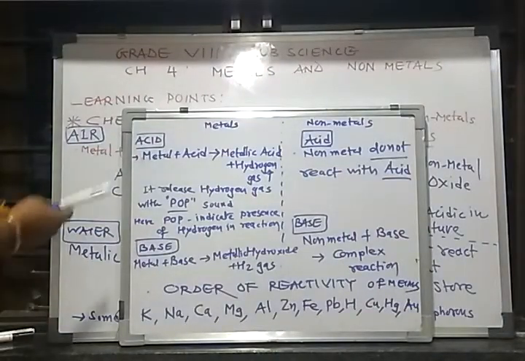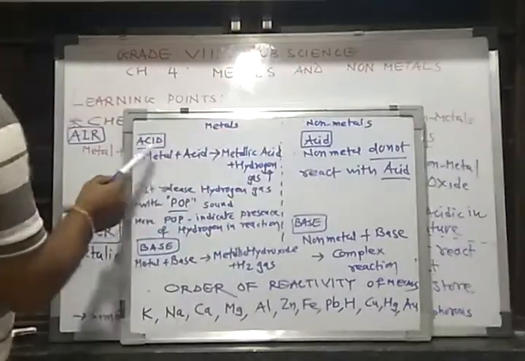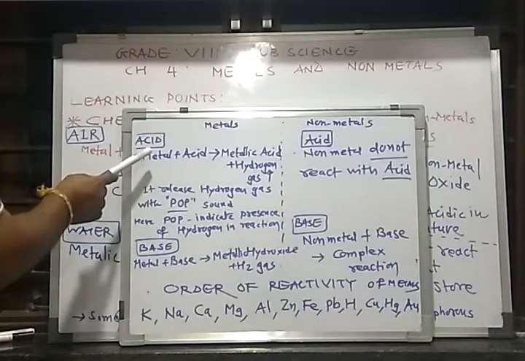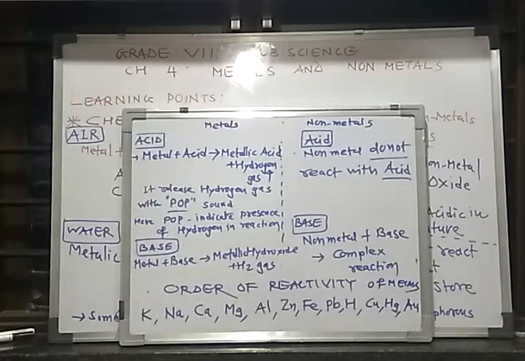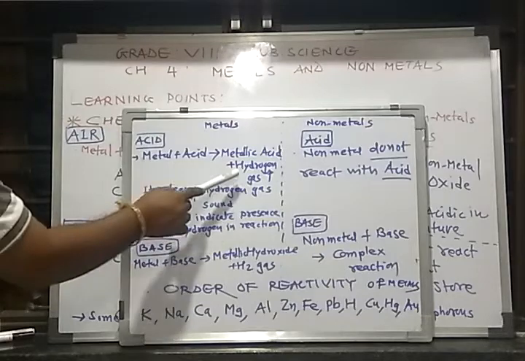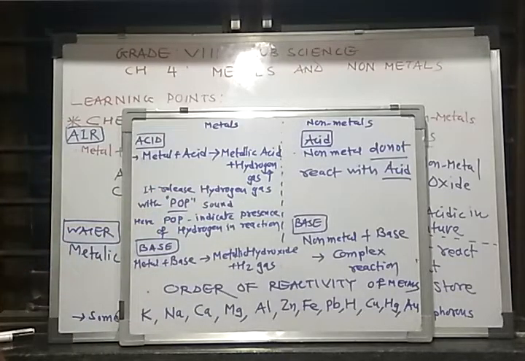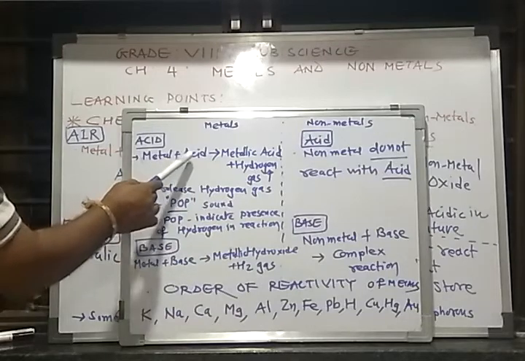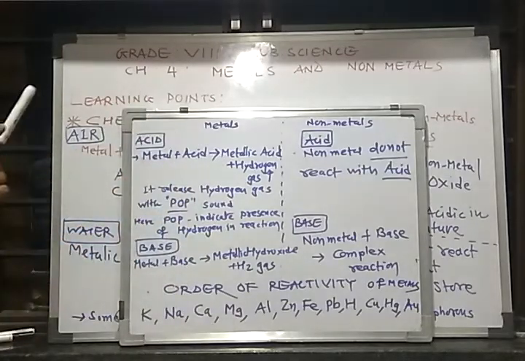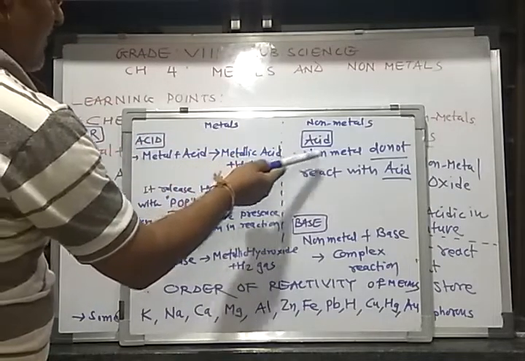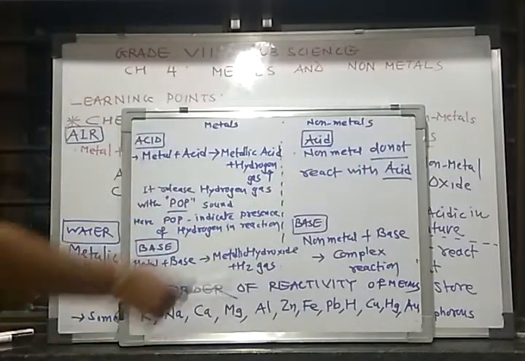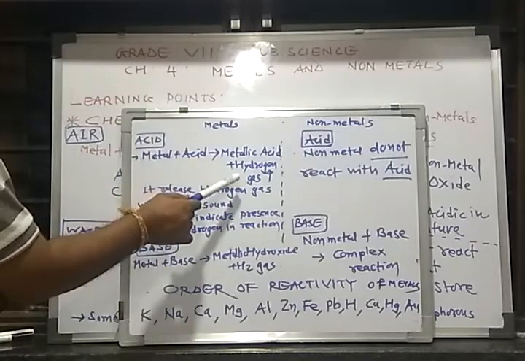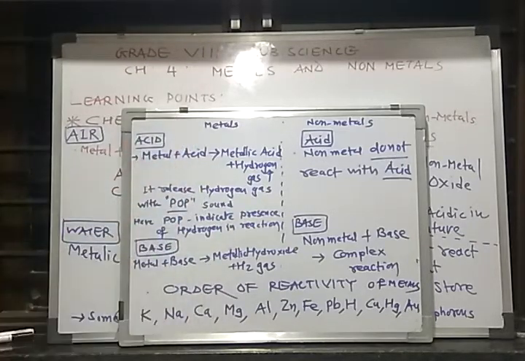Okay, next, chemical properties of metals and non-metals with acid. Metal plus acid is equal to metallic acid plus they release the most important gas, that is hydrogen gas, H2 gas. So metal plus acid is equal to metallic acid plus hydrogen gas. While non-metals do not react with acid, but metals react with the acid and release hydrogen gas.